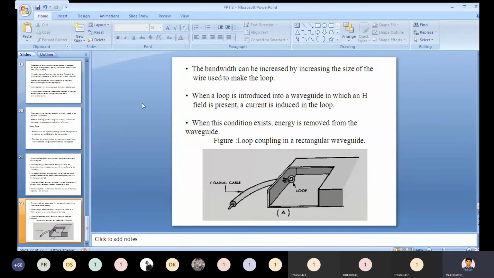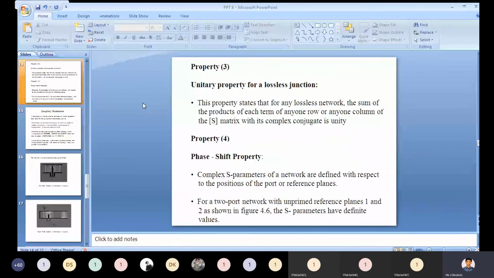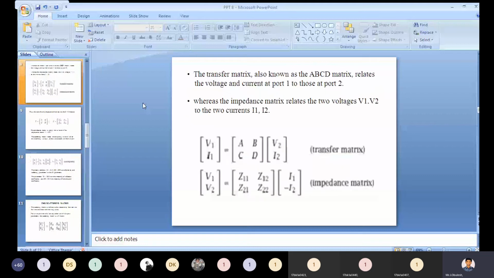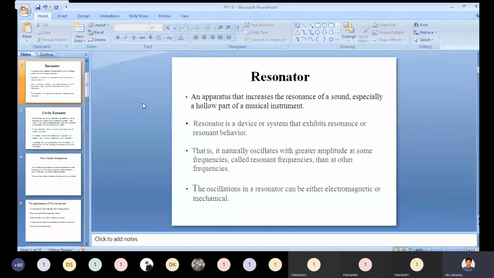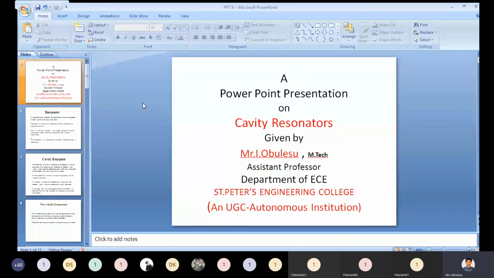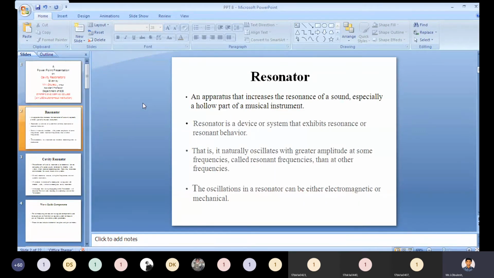This is today's topic. If you have any doubt, you need to ask. Today's topic is the cavity resonator. First we need to discuss the general definition of a resonator.